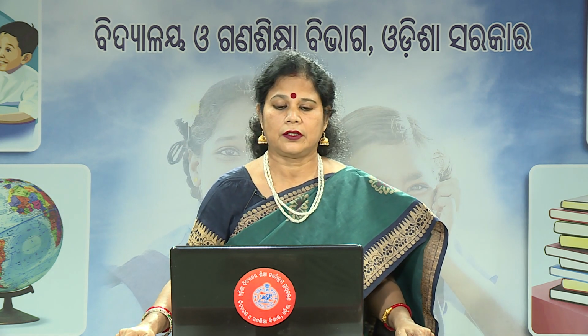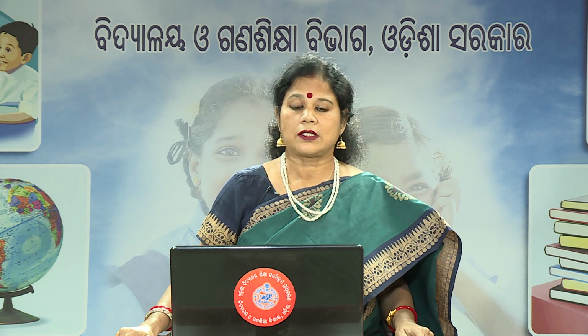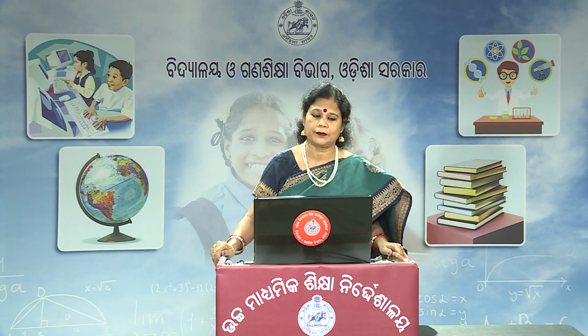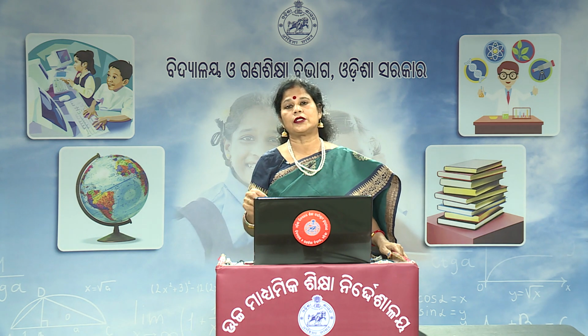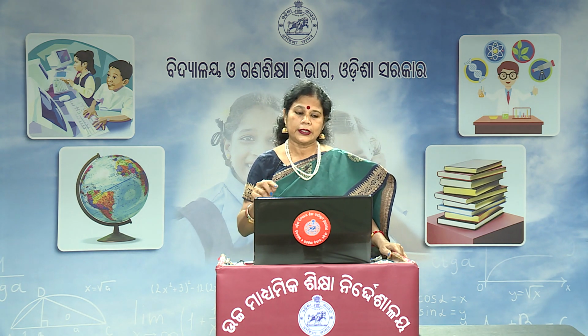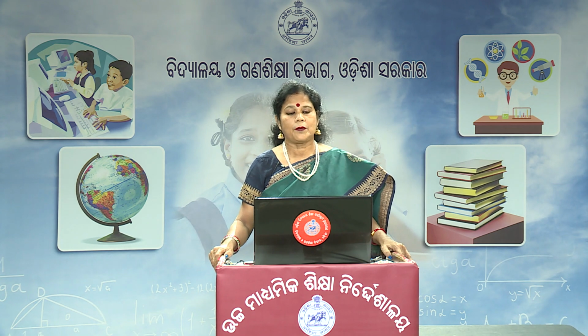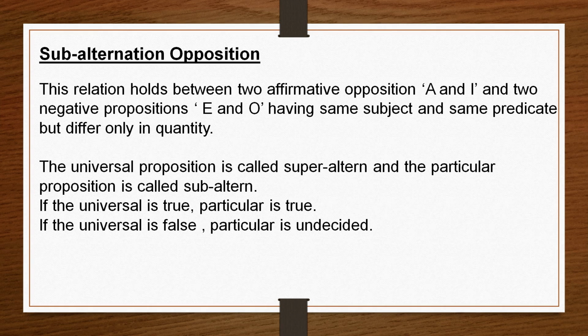Now the next opposition is the subalternation opposition. When we did the seven-fold relation, there we had two oppositions, one subalternation and one superalternation. But here those two, subalternation relation and superalternation relation, come under one heading: subalternation opposition. So this subalternation opposition holds between two affirmative propositions, A and I, and two negative propositions, E and O, having the same subject and the same predicate, but differing only in quantity.